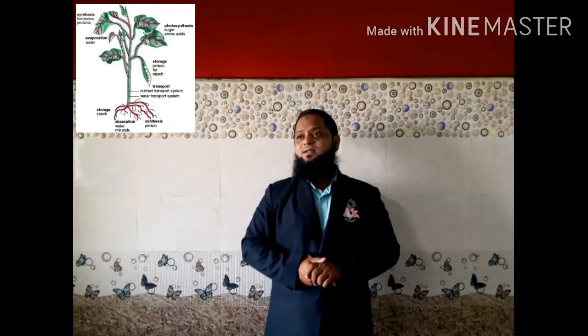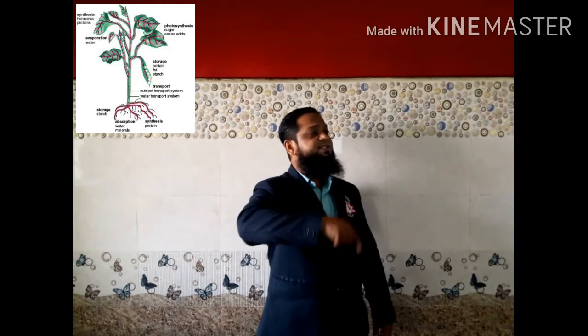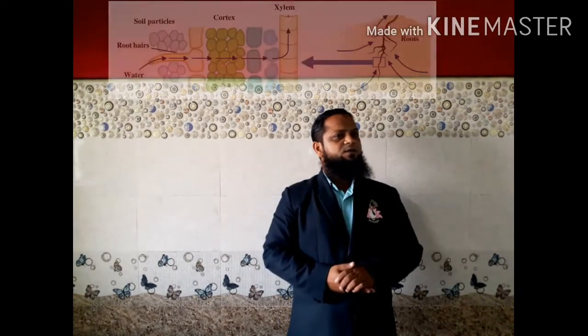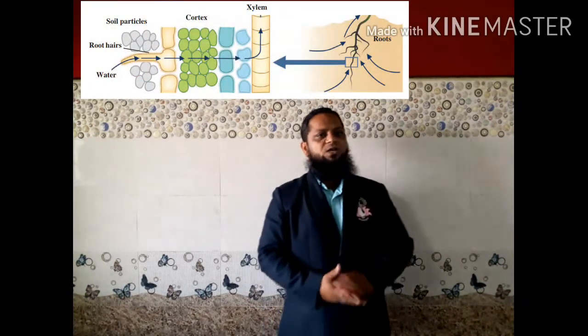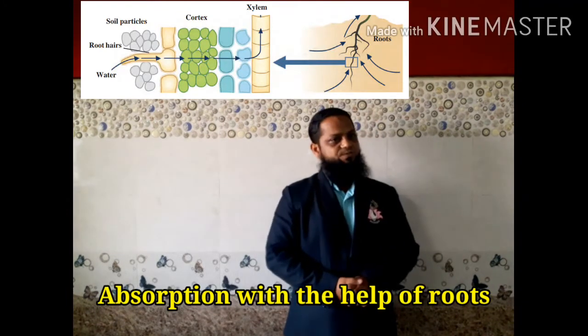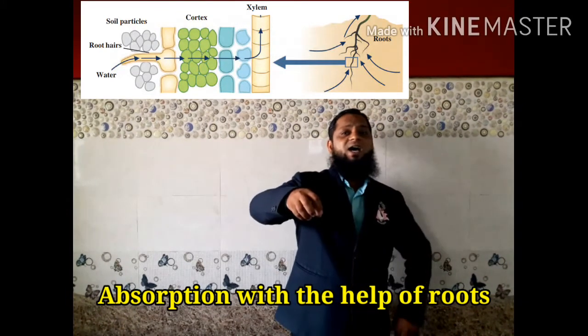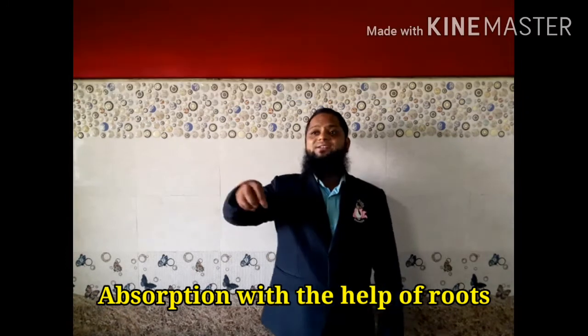It shows that the transportation takes place in this manner. Let's observe the figure. Absorption of water and minerals with the help of roots. Root cells are in contact with water and minerals. Water and minerals enter the cells on the root surface due to the difference in concentration.